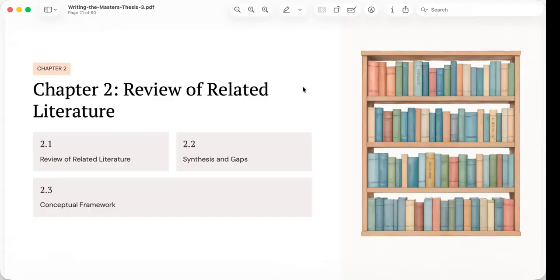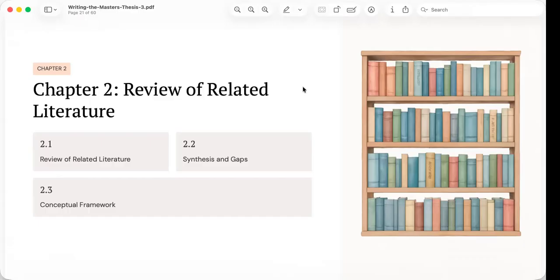Think of chapter 2 as entering a room where many experts are already discussing your topic. Before speaking, you must first listen. You must understand what each speaker is saying, where they agree, where they disagree, and what questions remain unanswered.